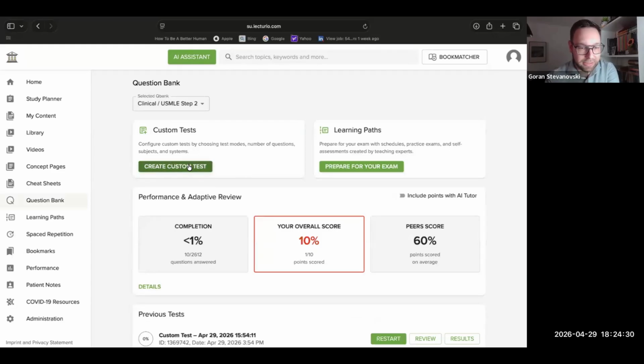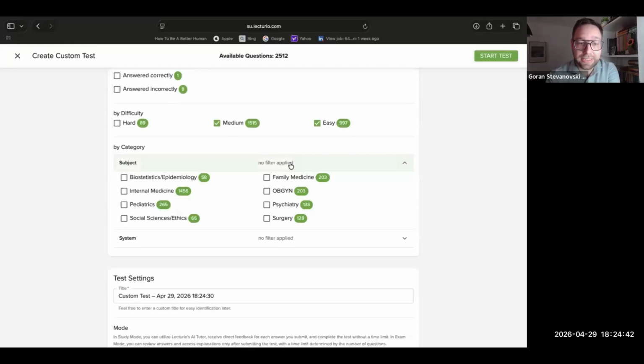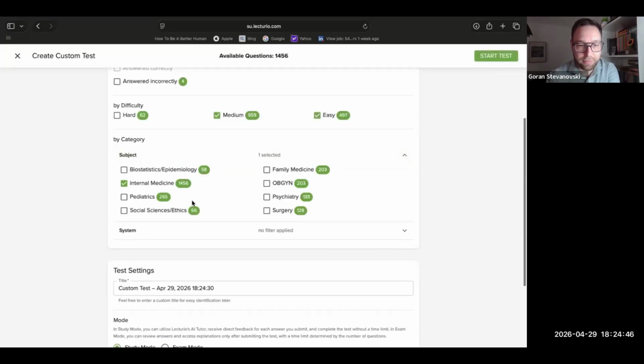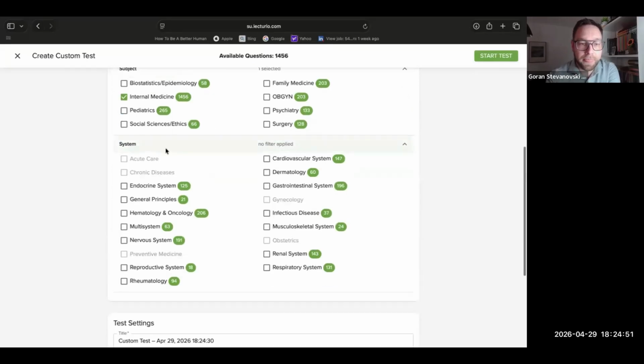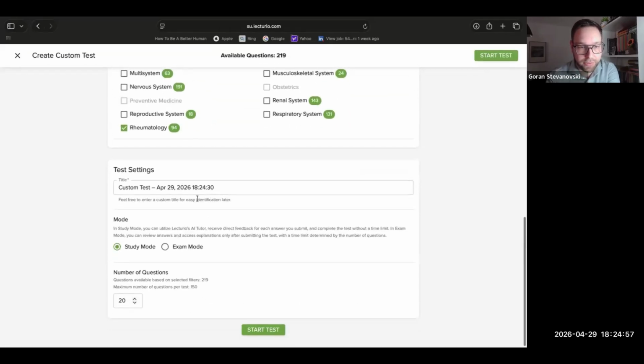Now we're going to create a custom test because I want you to be able to see what this looks like. There's a lot of step two non-answered questions here. You can choose the difficulty level. Let's stray away from the hard questions for now. You could look at subject. Let's go with internal medicine. That also tends to have the most questions here. And these are all, again, practice questions. System, let's say endocrine, potentially rheumatology. Who doesn't like rheumatology, right?